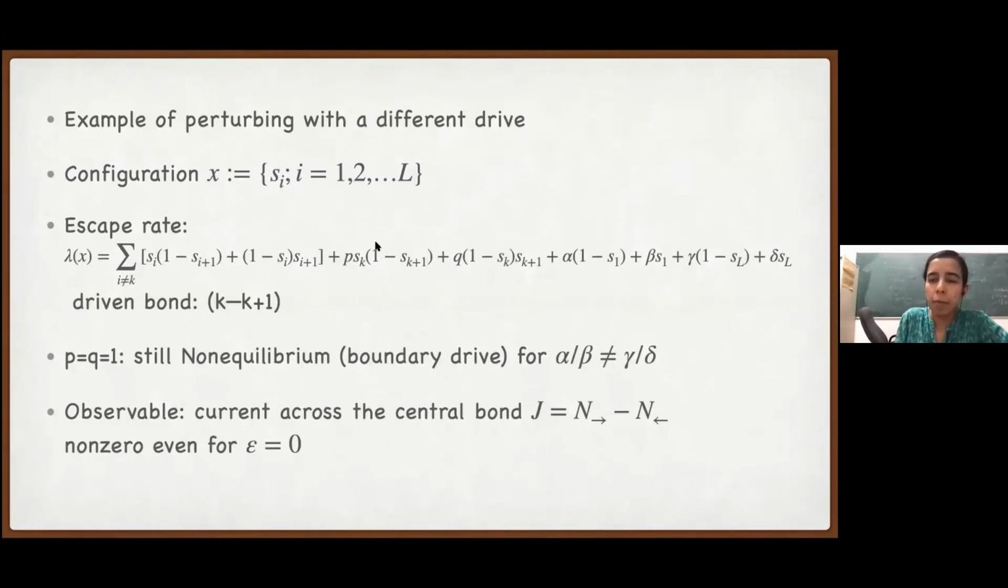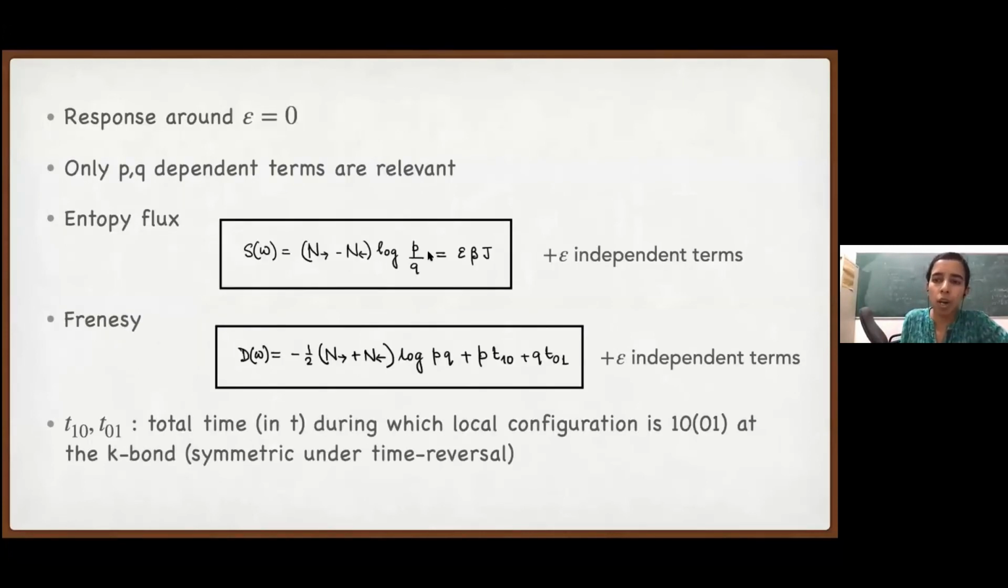So this time integral would give me T10, which I call T10, is the total time the system spent when the local configuration at the kth bond is 10. And similarly, we will have Q T01. Okay. So is this clear how I define T10 and T01 and why these are appearing? Okay. So this is what we have.